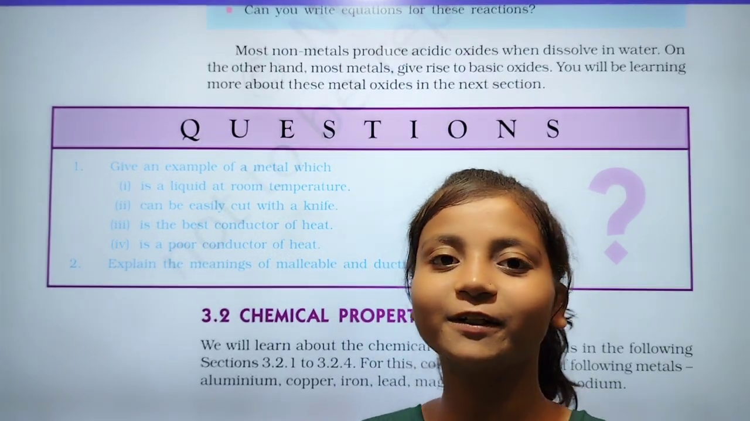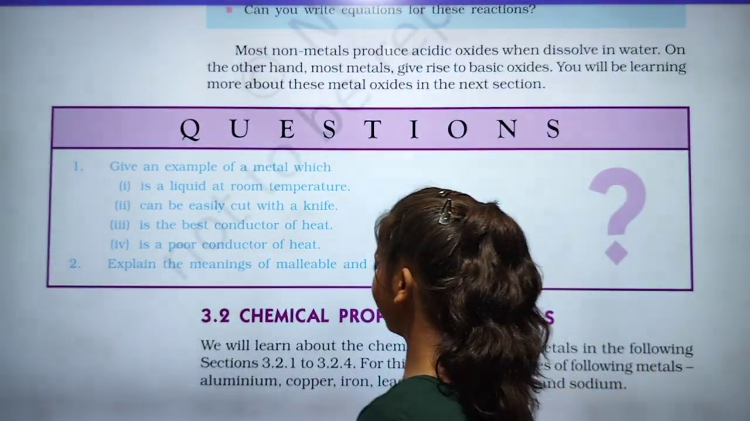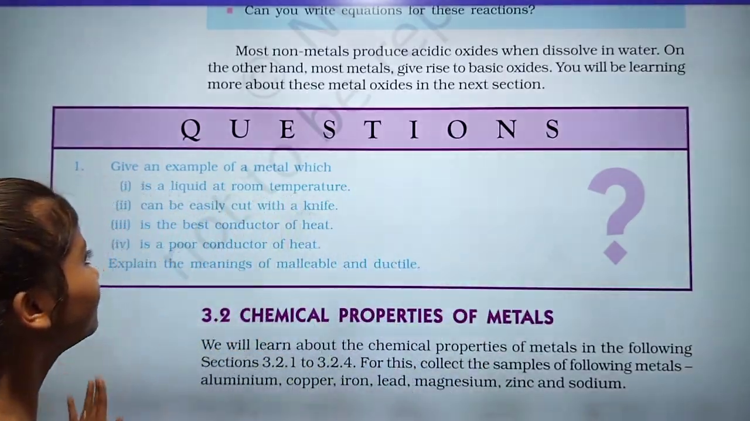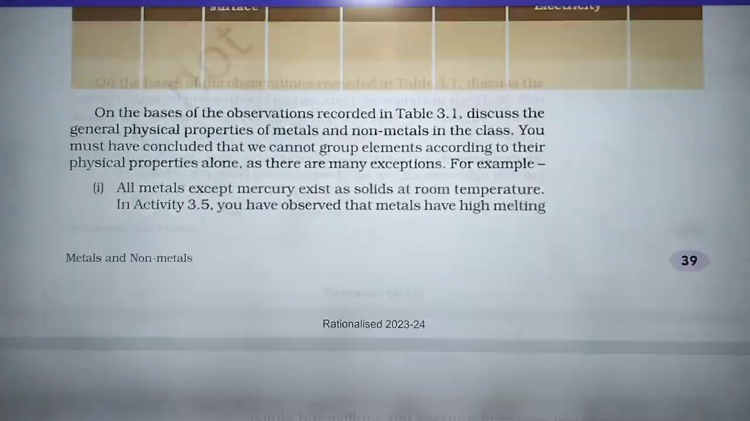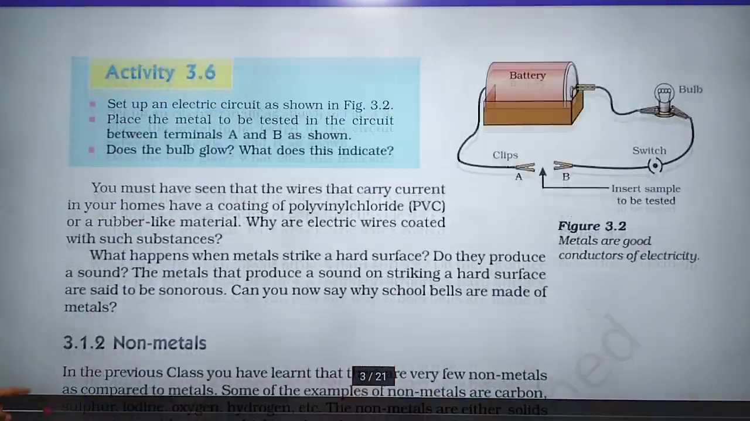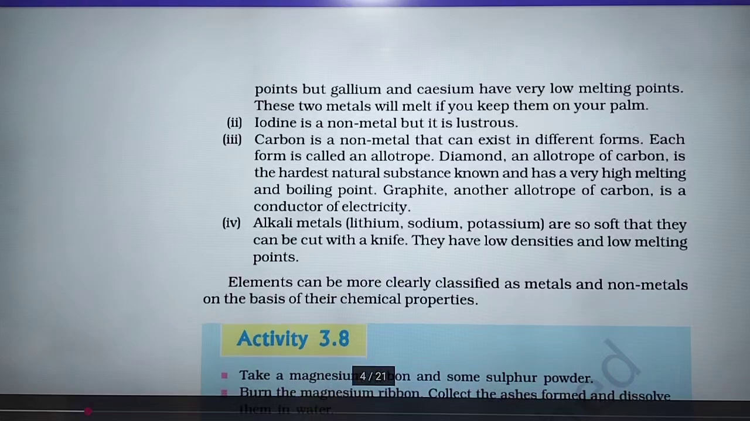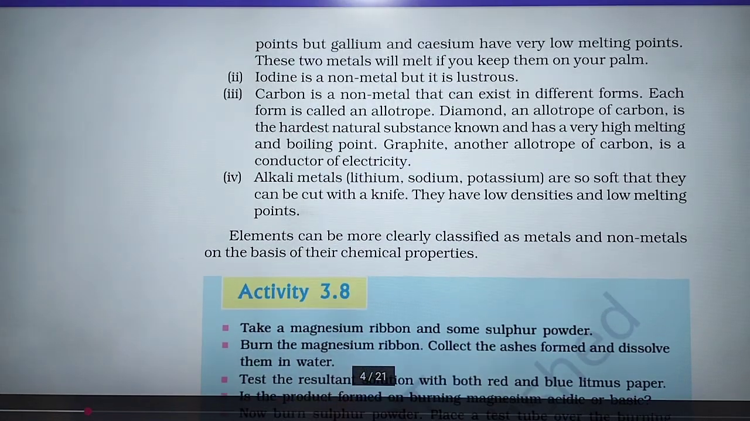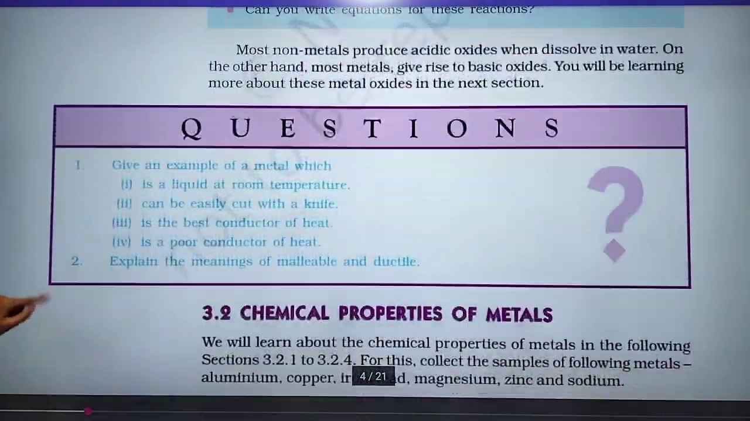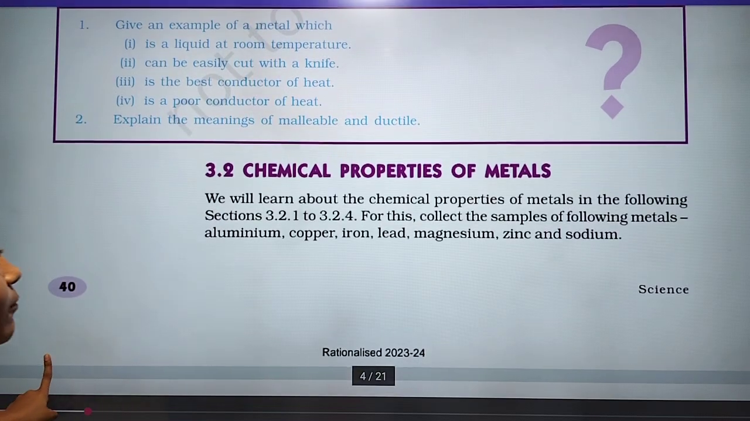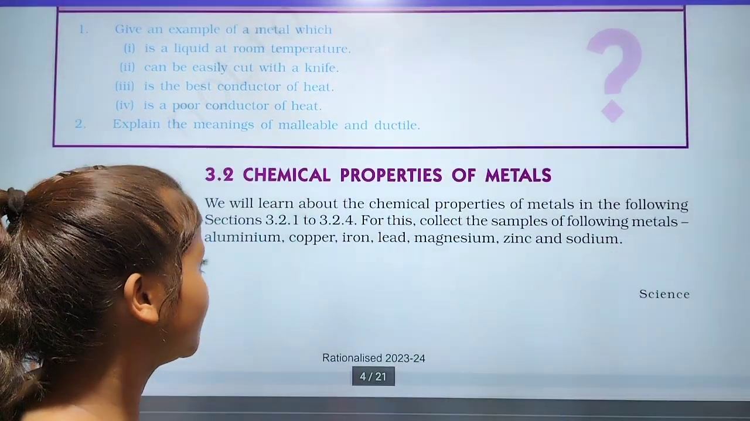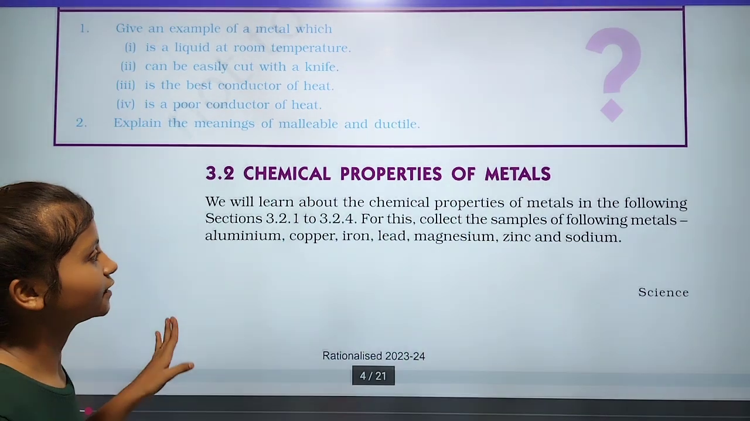So in this video we will discuss the chemical properties of the metals. In the previous video we had already discussed the physical properties of metals and non-metals, and now we will discuss the chemical properties of the metals. We will learn about them in the following section.